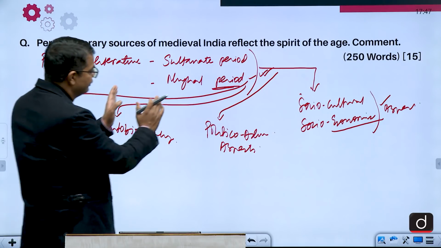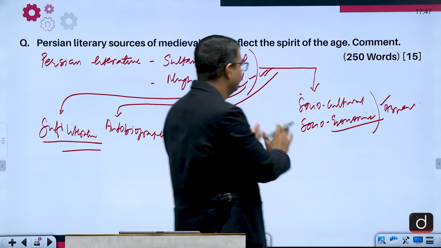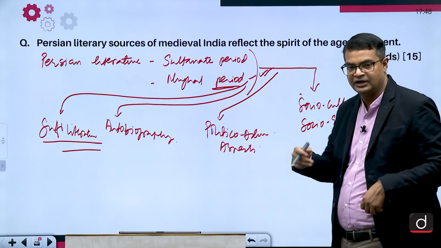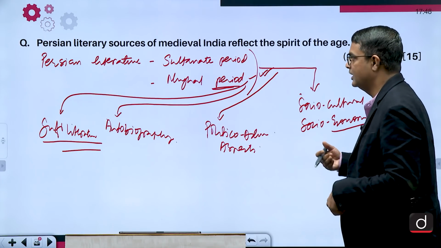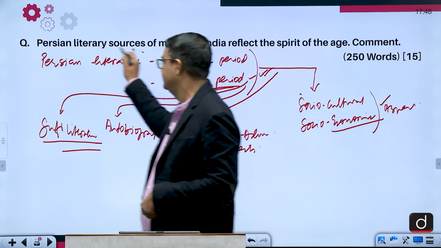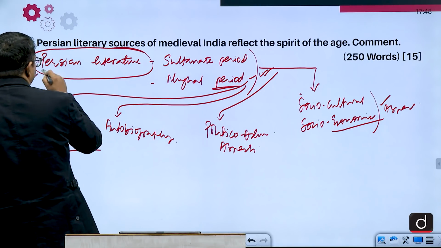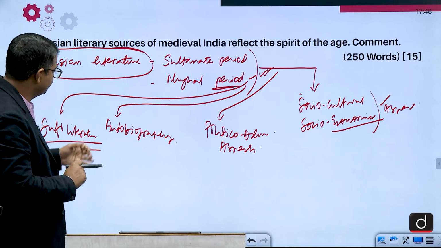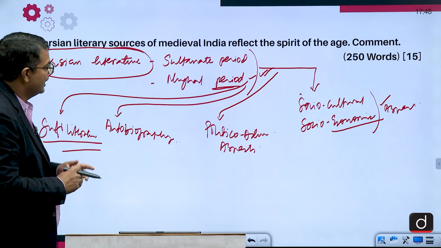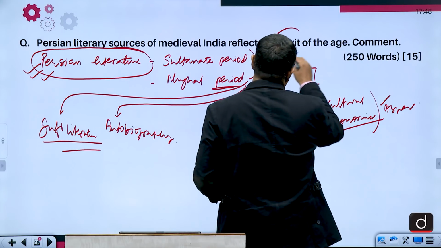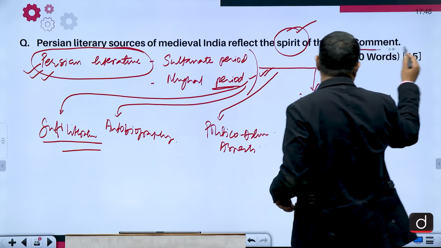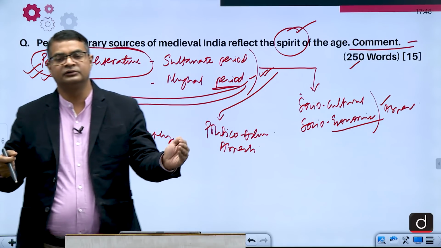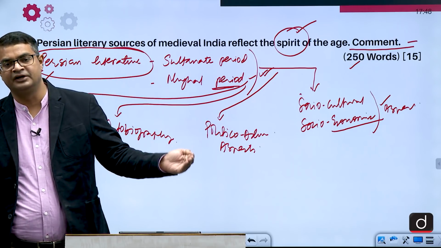So in this you have to discuss the Sultanate and Mughal periods and how those Persian literatures were written. History writing was done in Urdu and Arabic also, but mainly in Persian, especially in the Mughal period, in the Persian language, which describes various aspects of human life, and that was a reflection of the spirit of the age. This is the question. Comment. You have to write about the literature and what things that literature is related to.